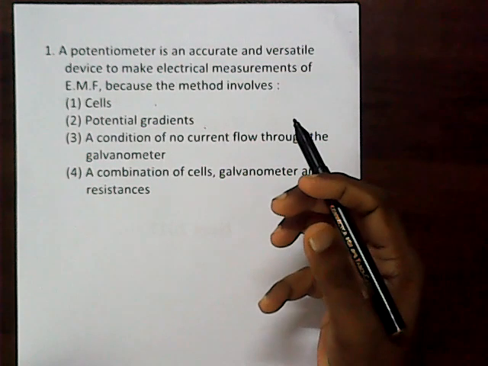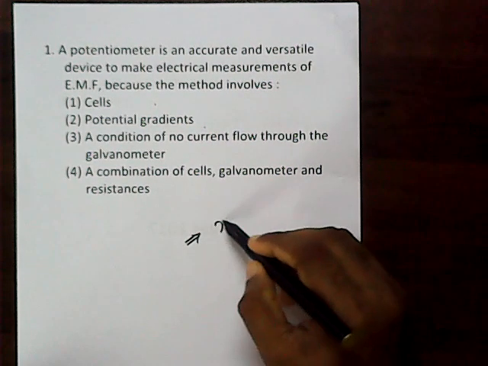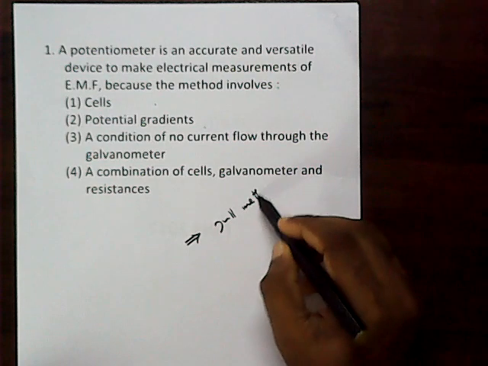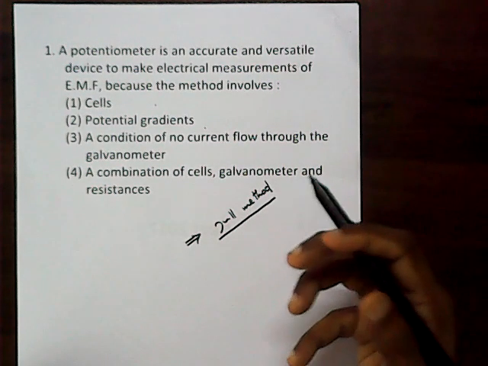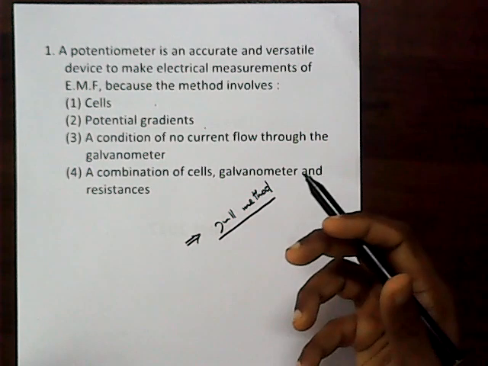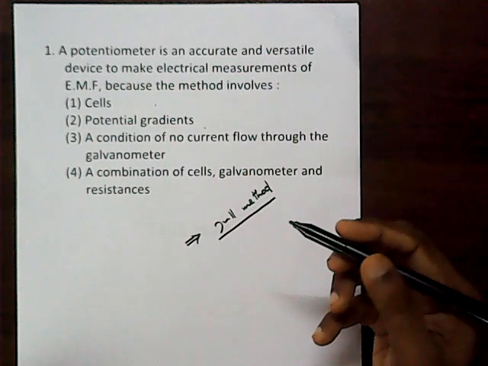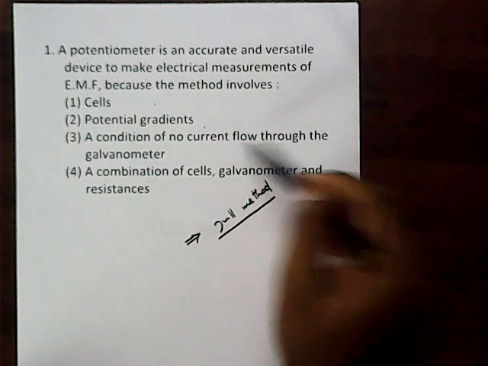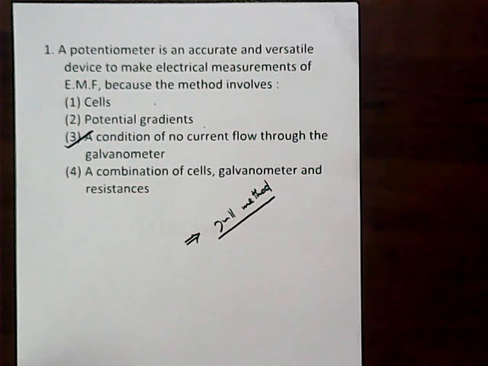So keep in mind, the potentiometer is based on a very important point. It is based on a null method and is a very important concept. It never takes energy from the parent circuit. That is a speciality compared to other voltage measuring devices. So we can say the condition of no current flowing through the galvanometer is a speciality of the potentiometer, and hence it is said to be an ideal voltmeter. So that is a good concept for question number one.